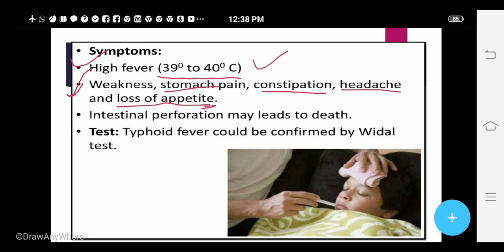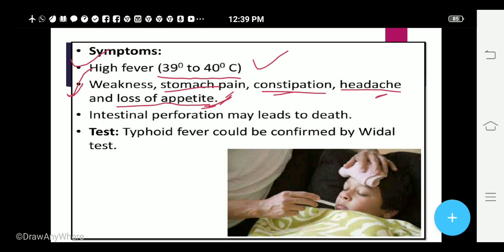So digestion will not occur. As a result, the food will not be digested properly, which would lead to the stomach pain, because the person will not know whether the person is having the pain in the intestine or in the stomach. He would just generalize it and say stomach pain. And because the food is not being digested, he will not be feeling hungry also. Now there is a problem in the absorption also, so hence the person will suffer from constipation. And we all know that constipation, gas and all these things would lead to the headache also.